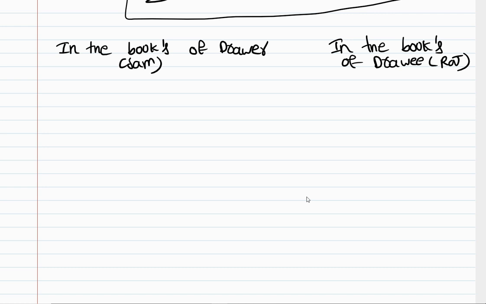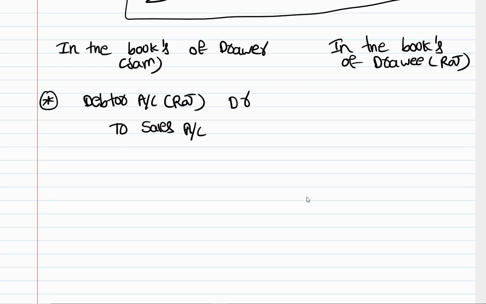Alright, so in the books of Sam, he is selling goods, right? So if you sell goods on credit basis, what is the journal entry? Normally you will write debtor account debit to sales account. Who is the debtor here? Raj. So debtor account debit to sales account. I am debiting the debtor because the debtor is an asset. When the asset is increasing, we will debit it. And I am crediting the sales because sales is an income. Income shows credit balance. So you have to know the basic rules of debits and credits. Okay, I'm assuming that you know already.